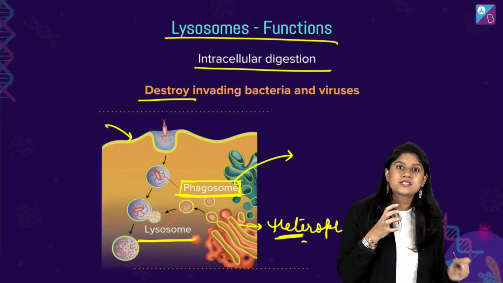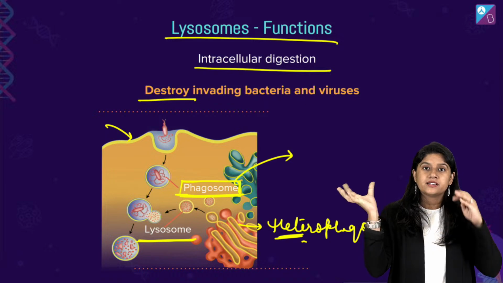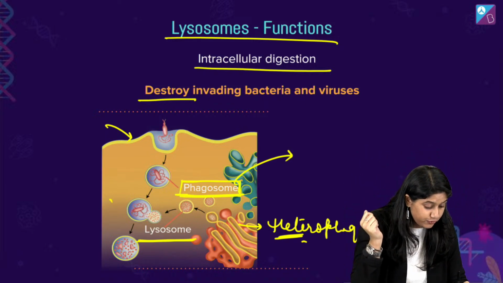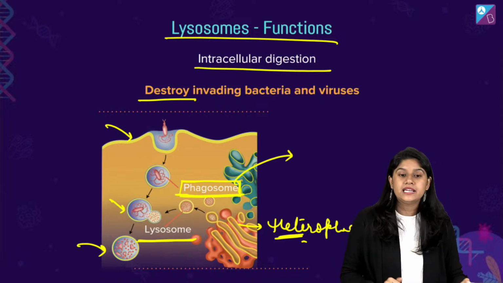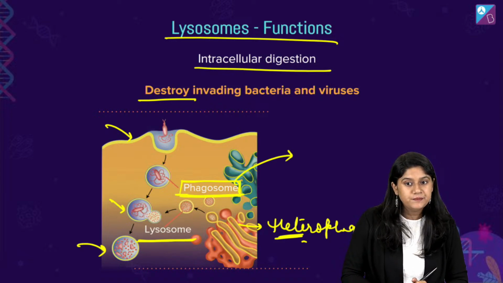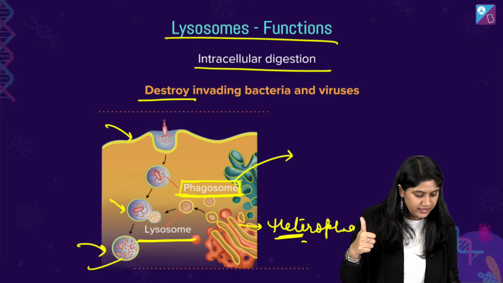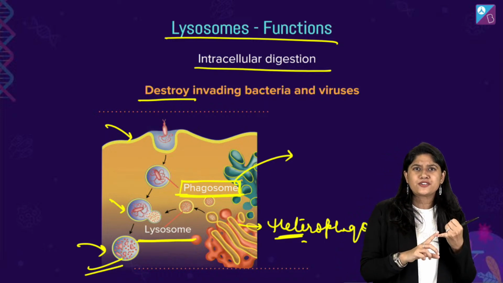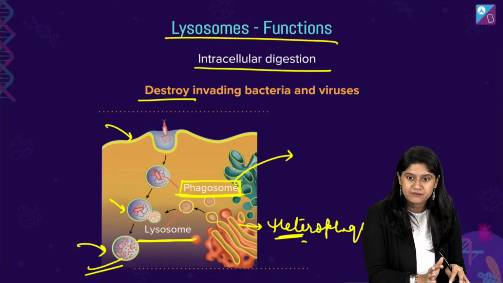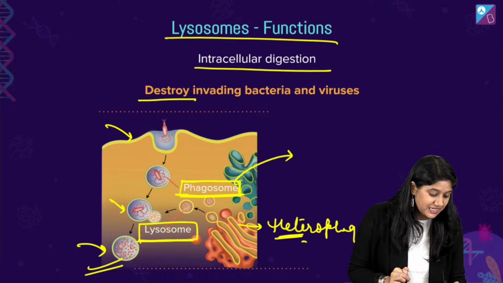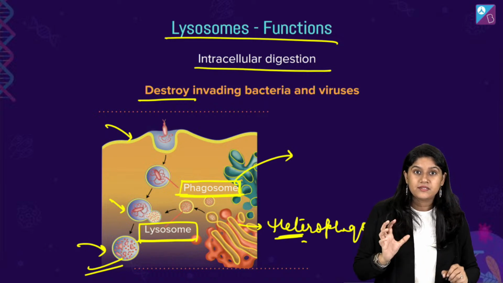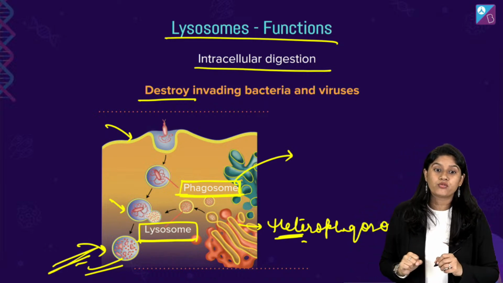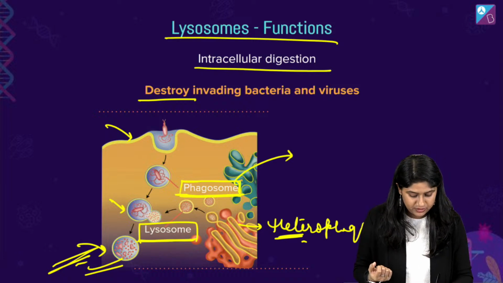Clear? So of course what happens, as soon as the signal is received that something foreign has come, lysosomes will come, fuse with it, and they'll start the digestion process. Clear? Good? Easy hai, bahut easy hai. We have been discussing phagocytosis, right? Endocytosis similarly. But over here we have the addition of the lysosomes. They will just release their digestive enzymes and that's how we'll see the breakdown of the material.